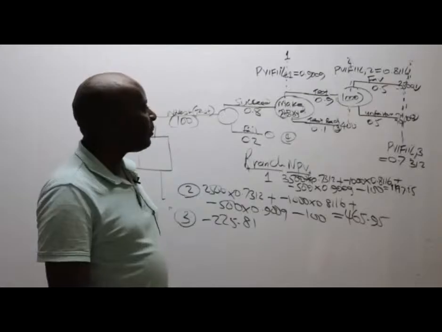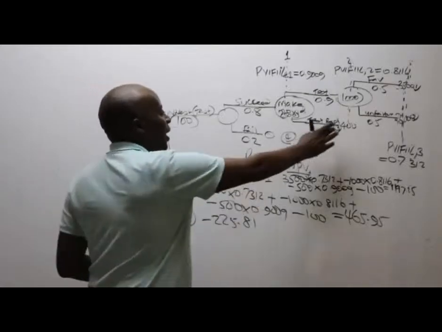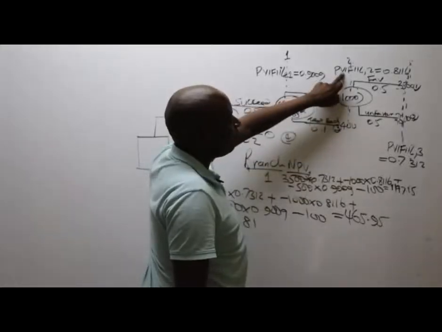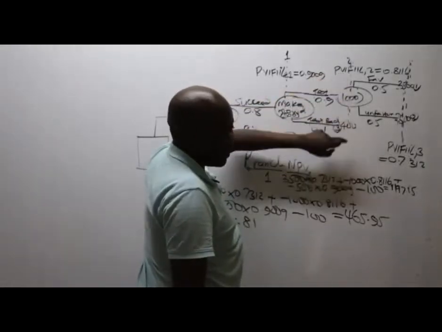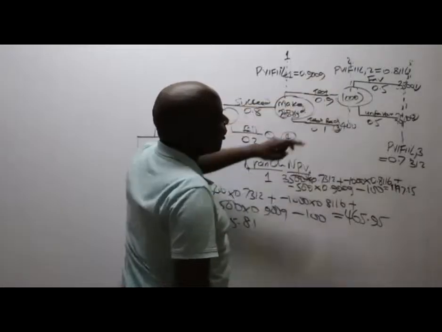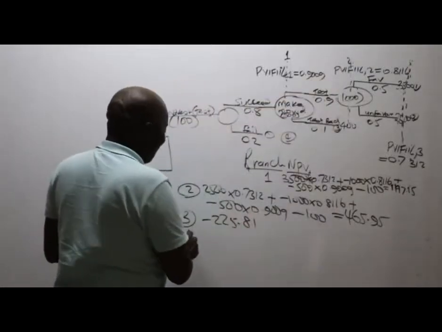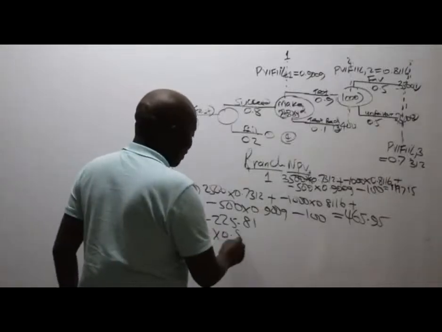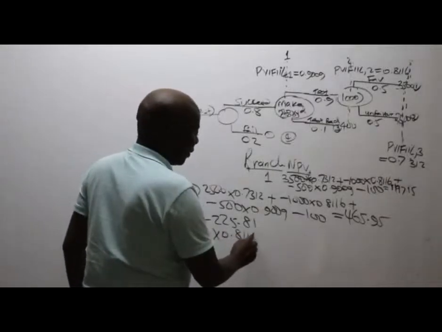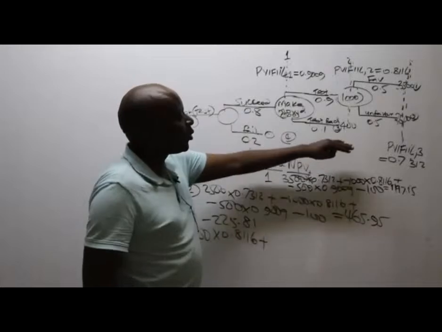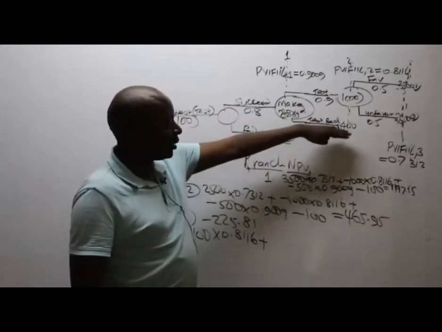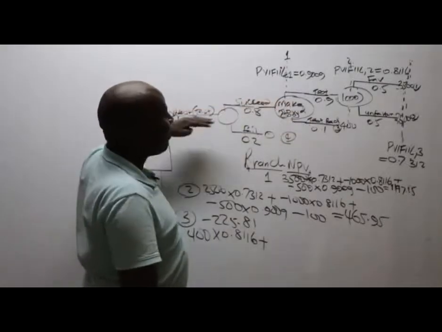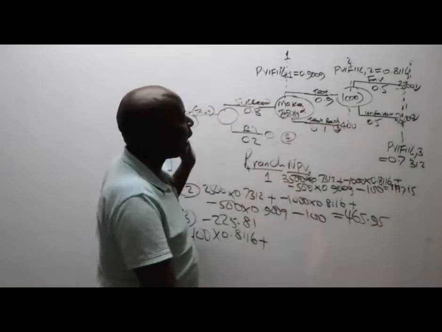So for branch number 3, where is branch number 3? It is here. Branch number 3, I can see the first figure is 400, whose discounting factor is up here for year 2. It's positive, remember, 400 times the discounting factor, which is 0.8116, plus, so long as you see yourself as a Subaru person, this is the road, you'll be able to see your cash flows, 3 of them.